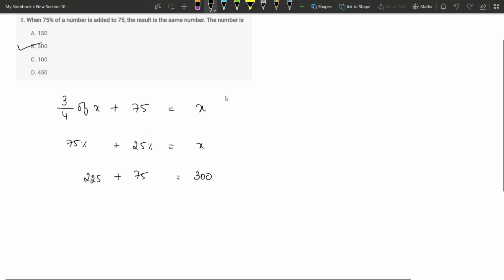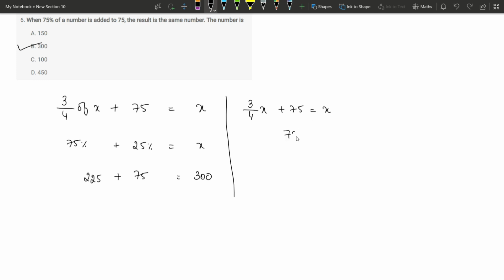This is one way of solving. You can even frame equations and solve. That is 3 by 4 x plus 75 equals x. Same thing, you are going to get 75 equals x minus 3 by 4 x, which is equal to 1 by 4 x. On simplification, you will get 75 into 4, which is 300.